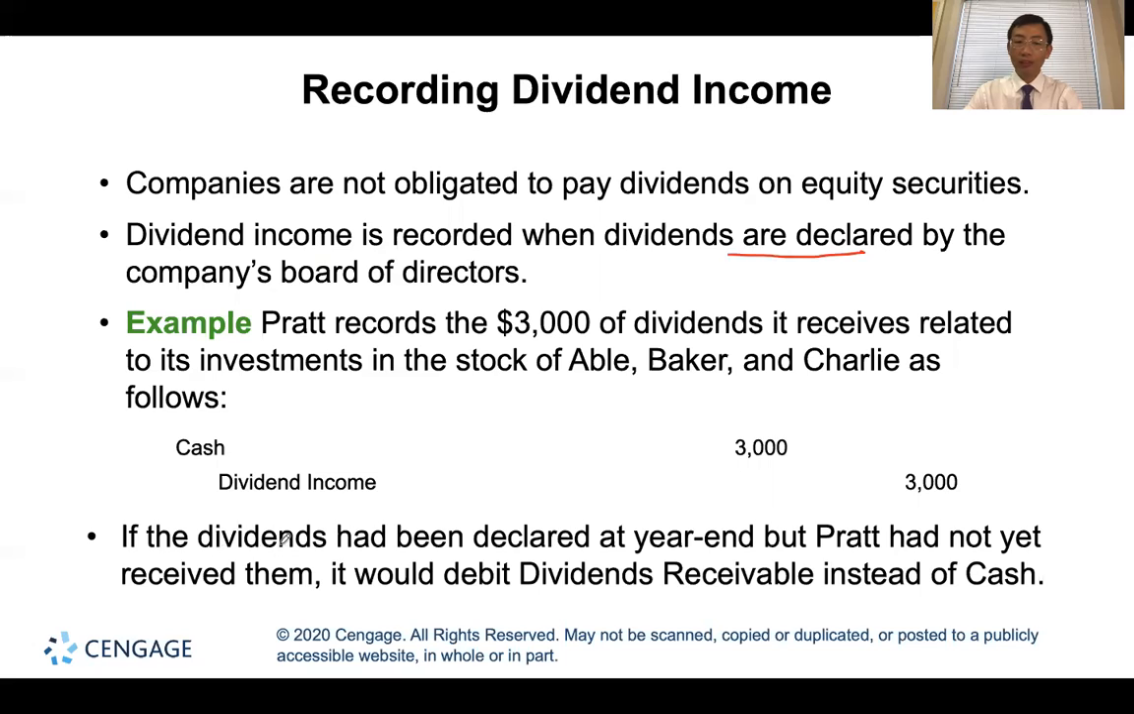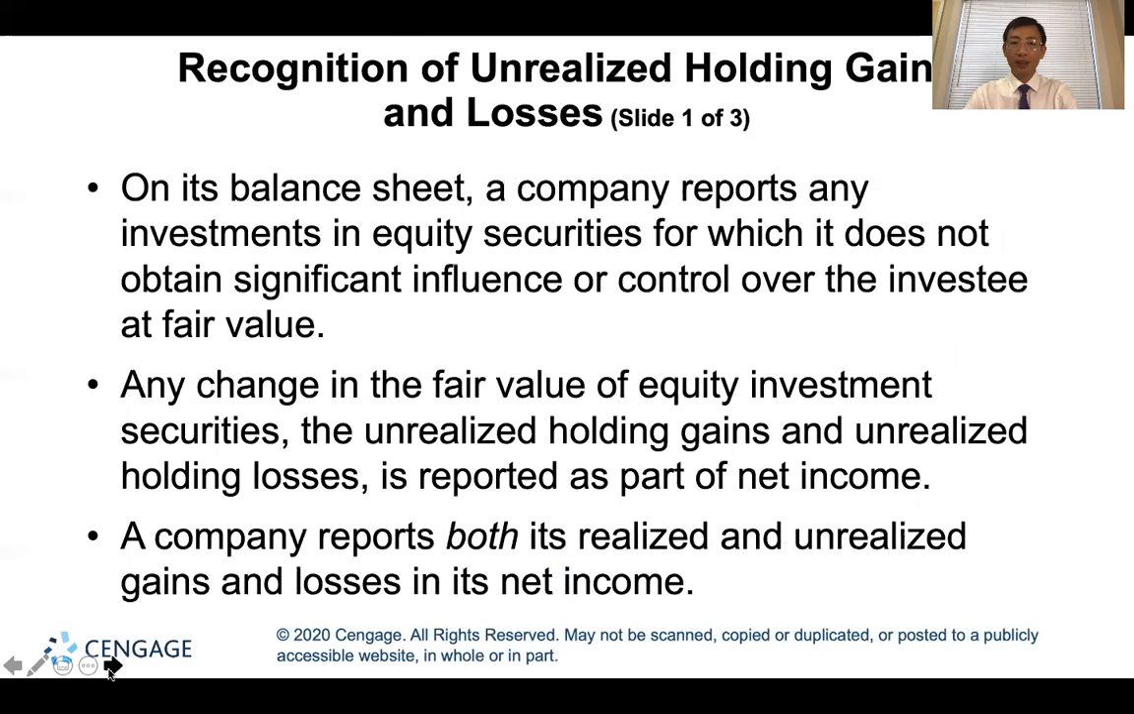If the dividends had been declared at year end but the company had not yet received them, then debit dividends receivable, credit dividend income. So that's dividend income. And then we need to recognize the unrealized holding gains and losses on the reporting date.